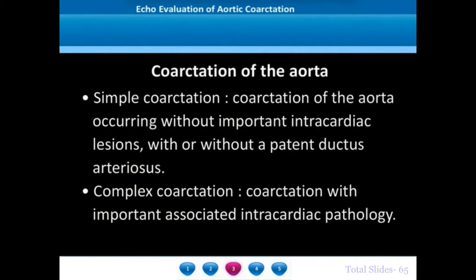Coarctations are grouped as simple coarctation and complex coarctation. Simple coarctation refers to coarctation that occurs without any important intracardiac lesions. Presence or absence of a patent ductus arteriosus will not influence the diagnosis of simple coarctation. A complex coarctation is a coarctation with any important intracardiac pathology, which may be a ventricular septal defect, transposition, tetralogy of Fallot, Ebstein's anomaly, tricuspid atresia, AV canal, or any other intracardiac defect.